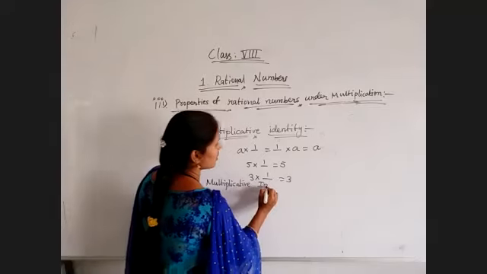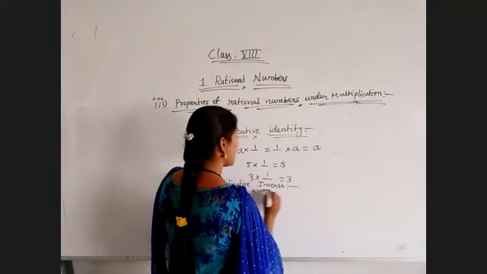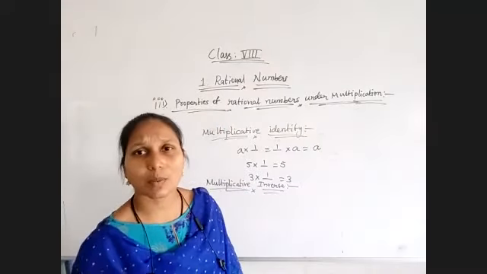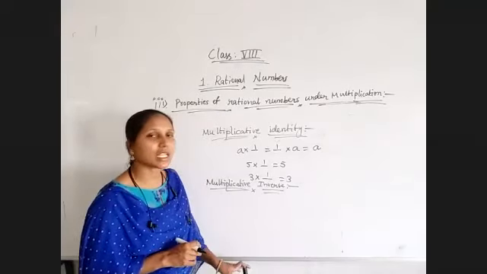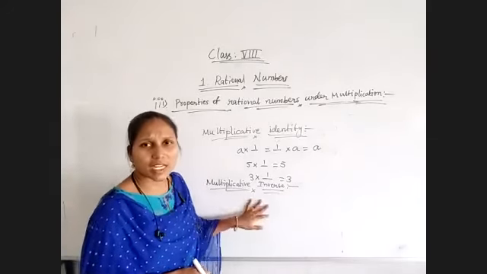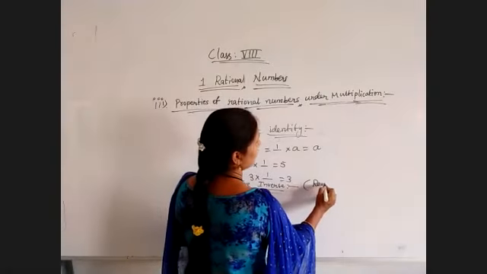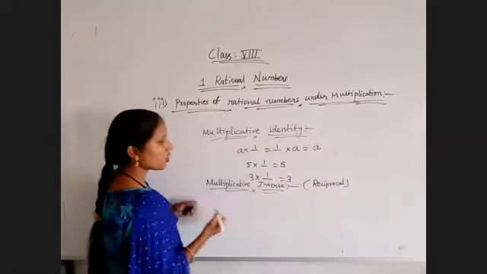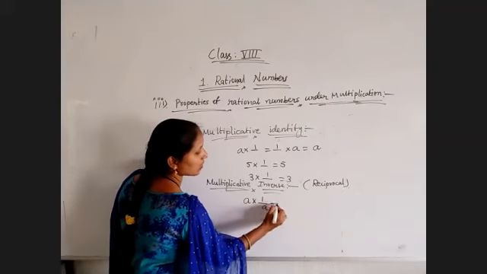Multiplicative inverse. Multiplicative inverse is nothing but if you are multiplying any two numbers and the product is equal to 1, then those are said to be multiplicative inverses of each other. Multiplicative inverse is also known as reciprocal. So for suppose A into 1 by A is equal to 1.